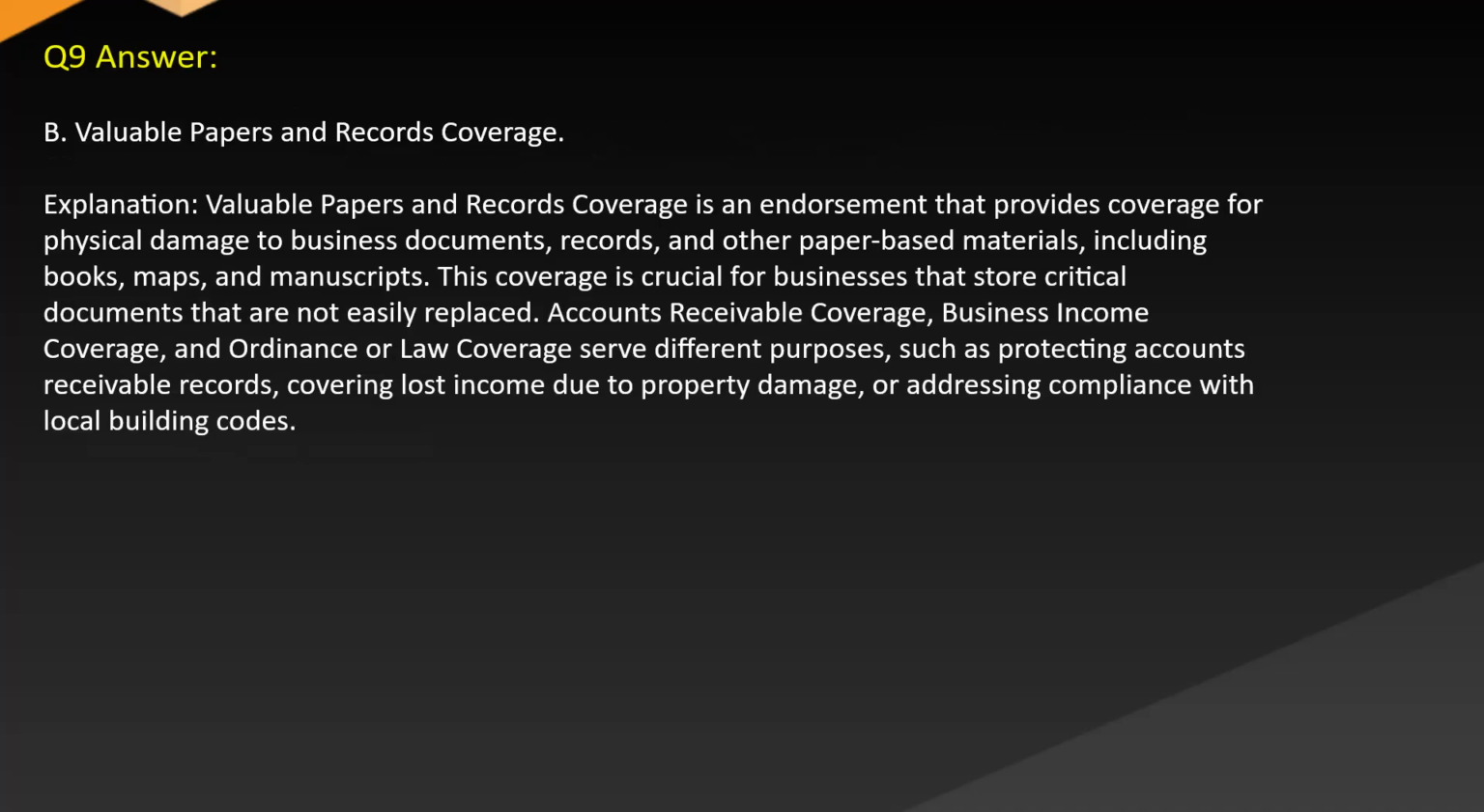Answer B. Valuable papers and records coverage. Explanation. Valuable papers and records coverage is an endorsement that provides coverage for physical damage to business documents, records, and other paper-based materials, including books, maps, and manuscripts. Its coverage is crucial for businesses that store critical documents that are not easily replaced. Accounts receivable coverage, business income coverage, and ordinance or law coverage serve different purposes, such as protecting accounts receivable records, covering lost income due to property damage, or addressing compliance with local building codes.